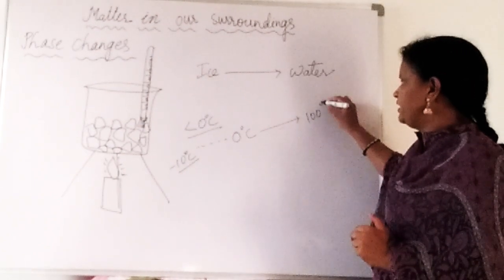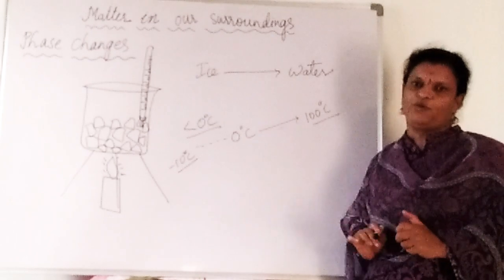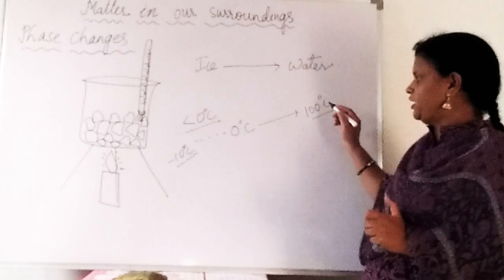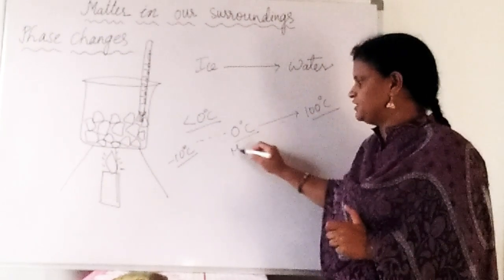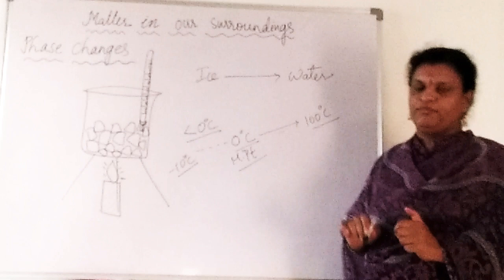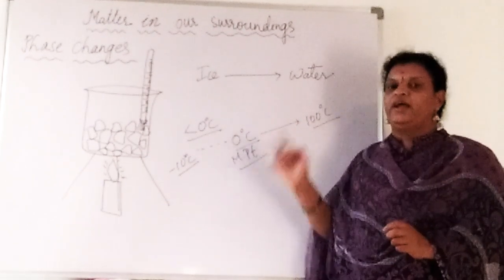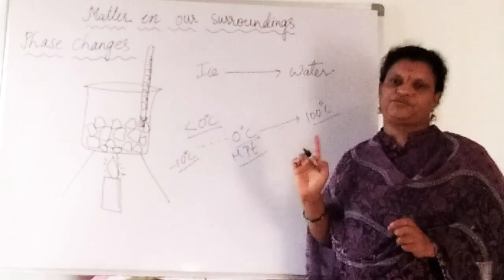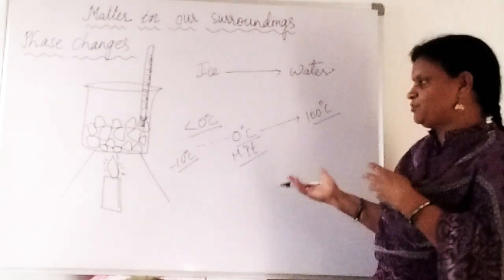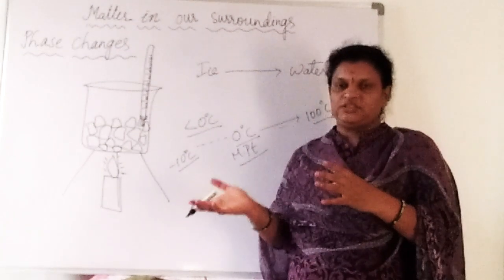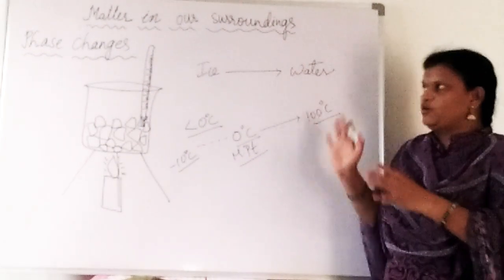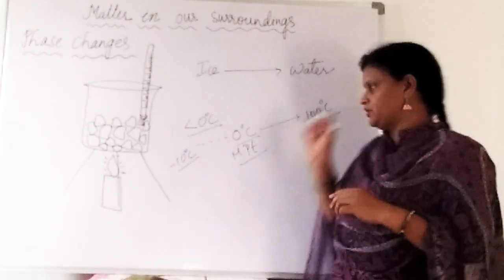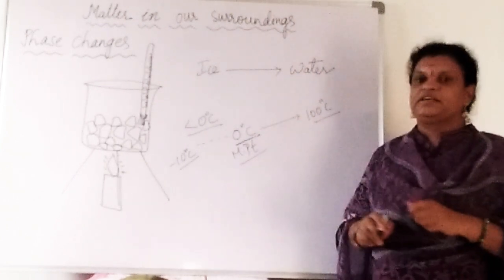And at 100 degrees Celsius, what happens? Water starts to boil. That is why we say this temperature is the boiling point of water, right? And 0 degrees Celsius is nothing but the melting point of water. Melting point of water is nothing but the temperature at which solid converts into liquid at 1 atmosphere pressure. Based on pressure, the melting and boiling points may change, but we are not going to discuss that now. We are going to see only the phase changes here at normal atmospheric pressure, at sea level, 1 atmosphere pressure. So 0 degrees Celsius we can say is the melting point.